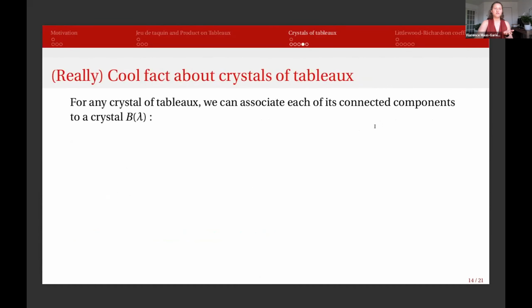So when we have crystal of tableaux, we're allowed to have multiple components. We're allowed to have skew-shaped tableaux. But for each of its connected components, we'll always be able to identify each of the connected components to a certain crystal B lambda. How do we do this?